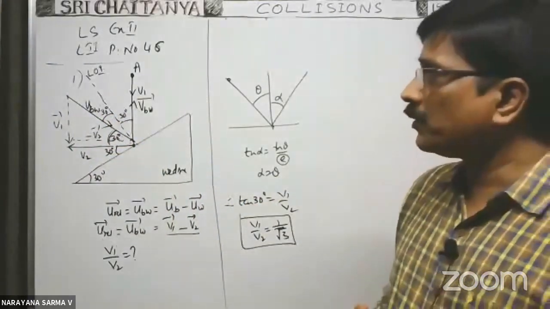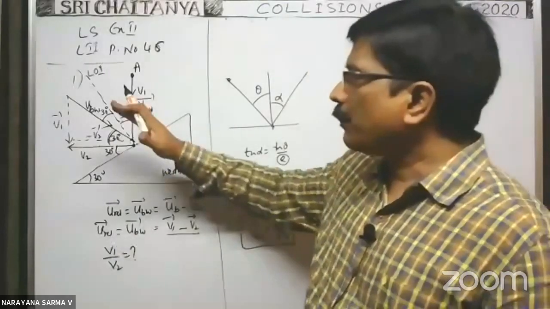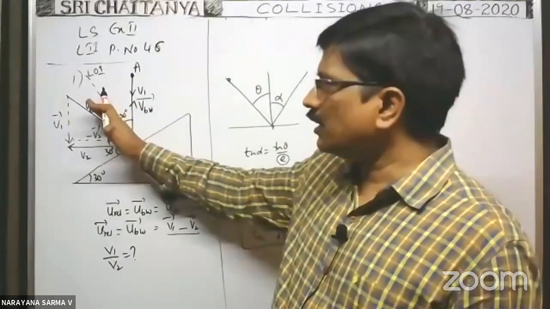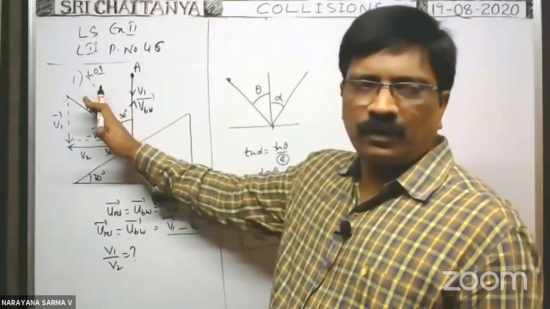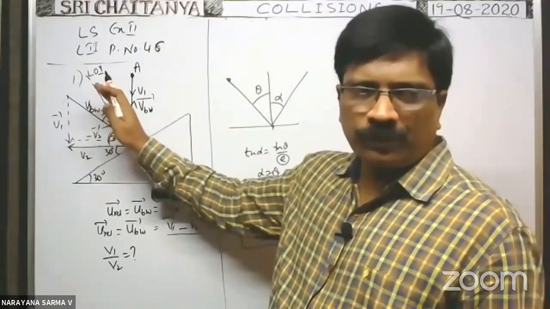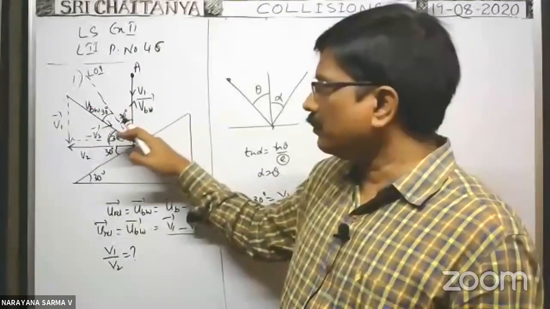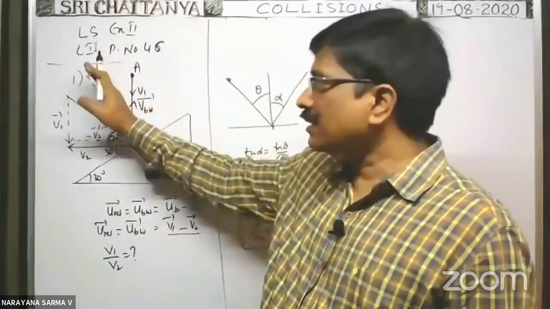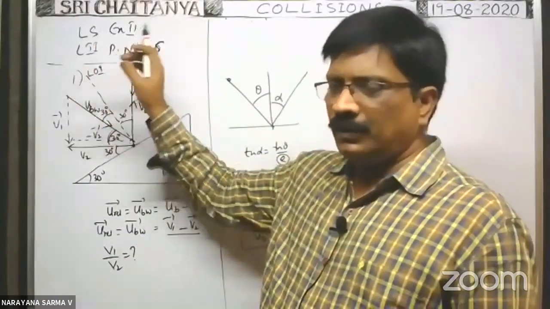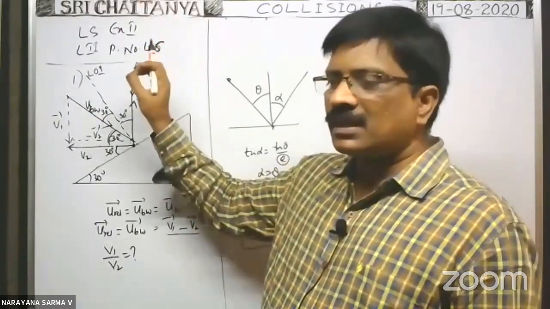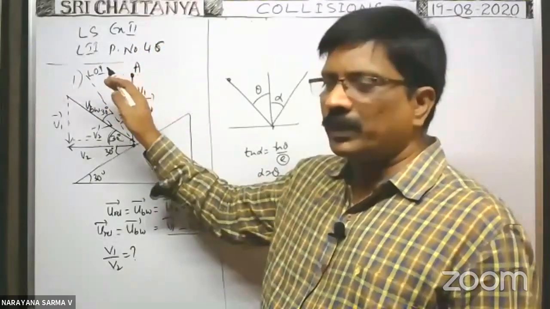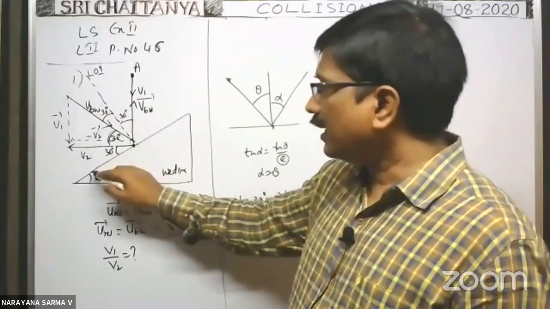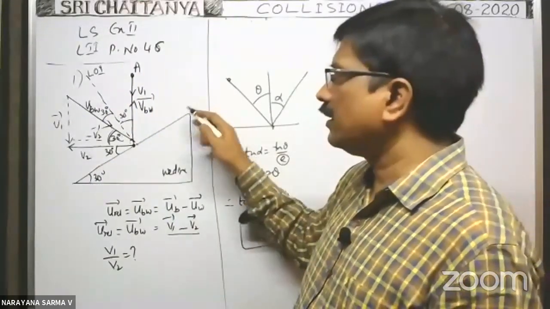Along which direction is momentum conserved? Tell me. We can apply Newton's law of restitution along the normal to the inclined plane, because the normal to the inclined plane, this one, is the line of impact. Along this direction we can apply Newton's law of restitution. E is equal to V2 minus V1 by U1 minus U2. Along the inclined plane, parallel to the inclined plane, there is no friction.